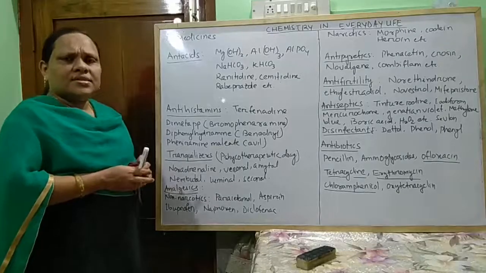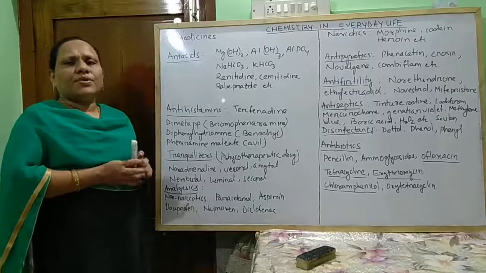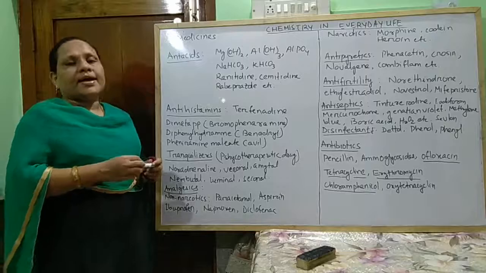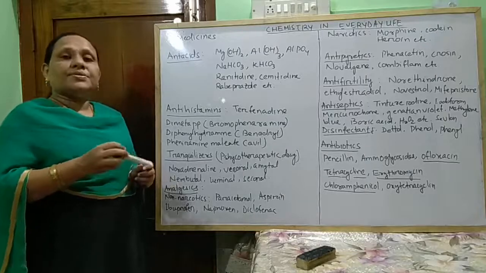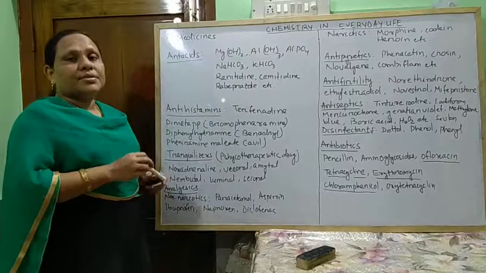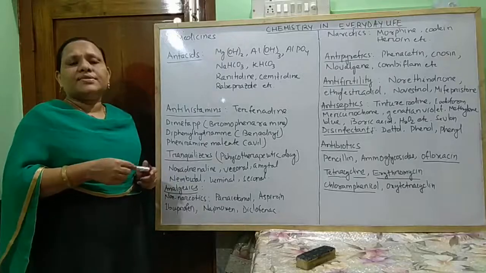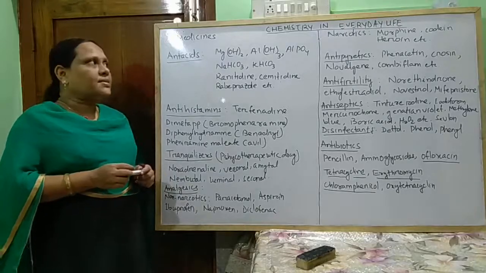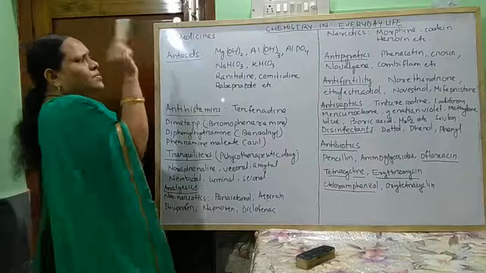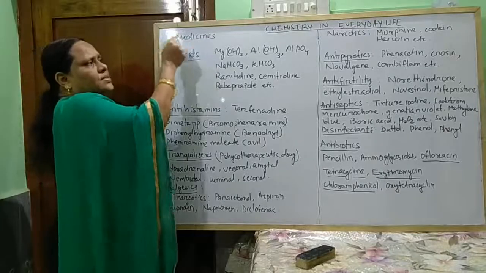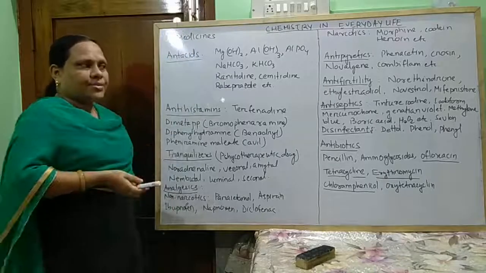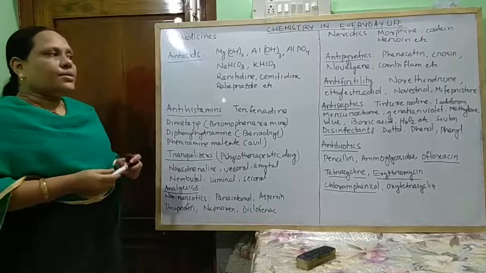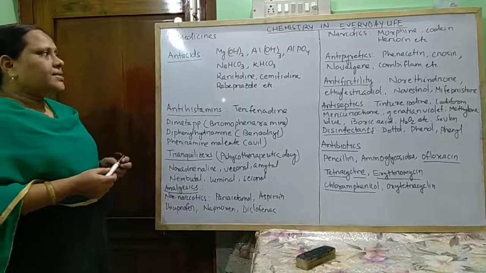Drugs are substances which have low molecular mass, and when they interact with macromolecules, they exhibit some biological response. Due to this biological response, these drugs are used to cure diseases.